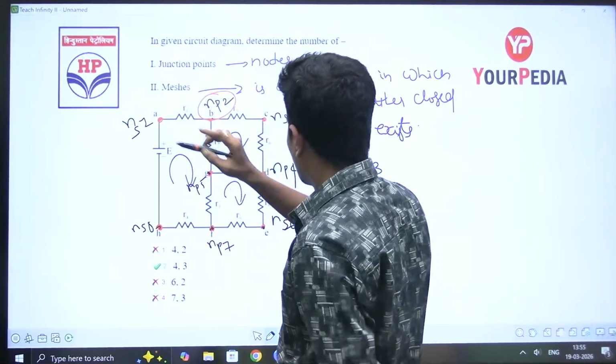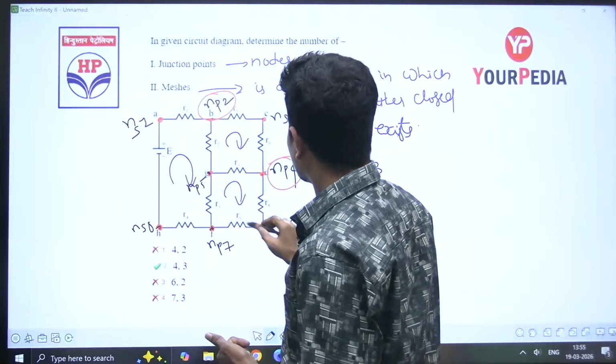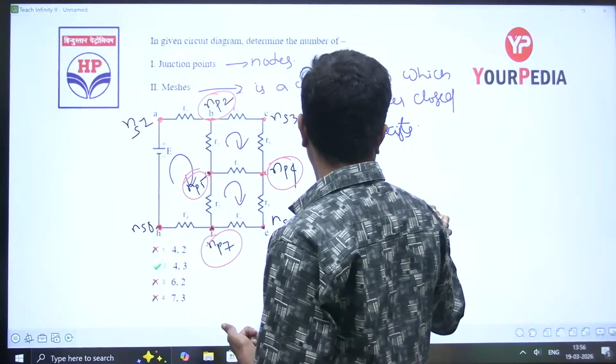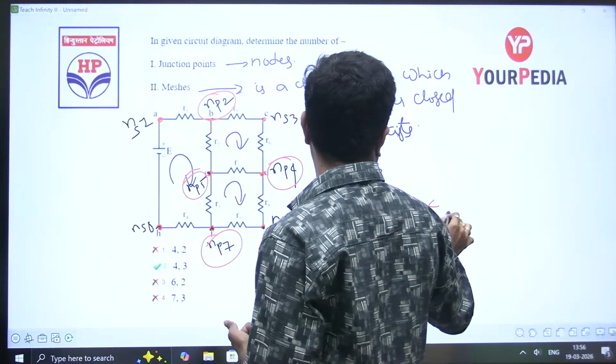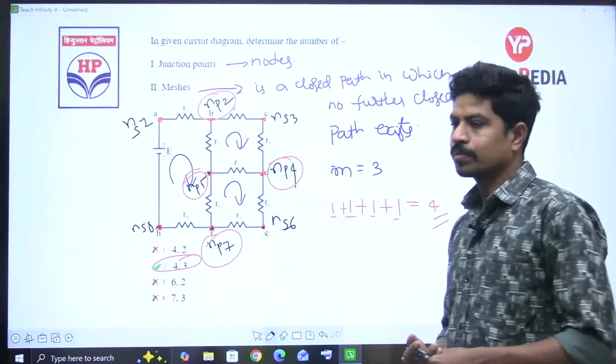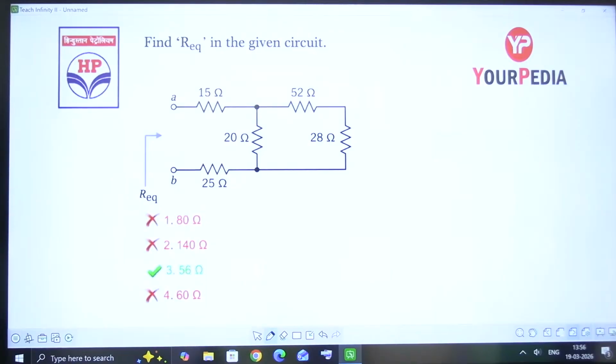This is a principal node, 1 plus. This is a principal node. This is another principal node. Total how many? 1, 2, 3, 4. There are 4 principal nodes. Yes, 4, 3. Right? Yes or no? Yes.